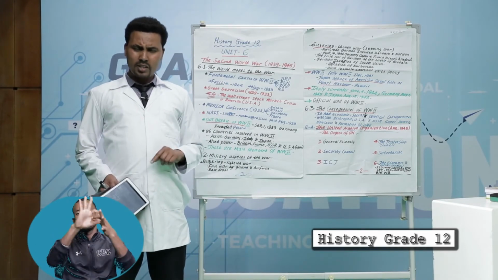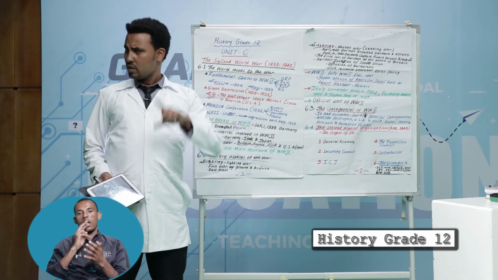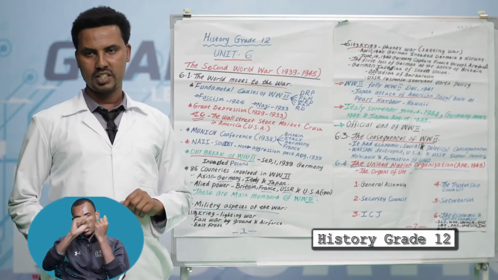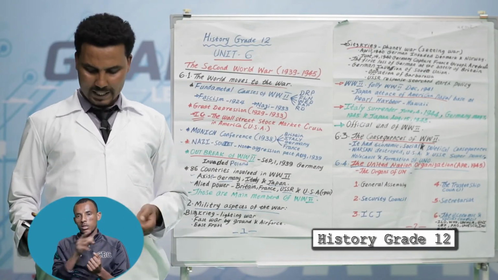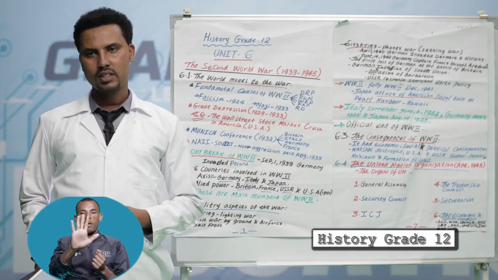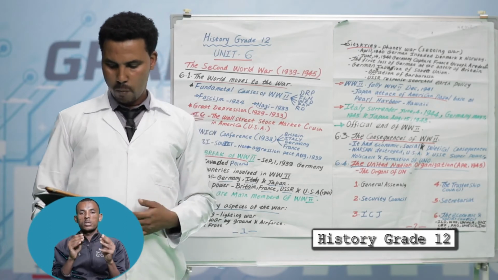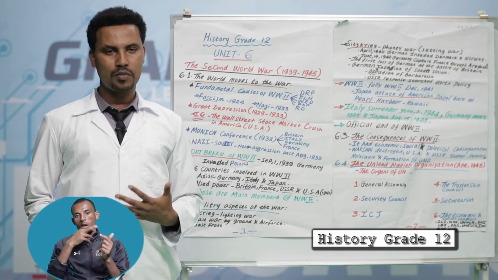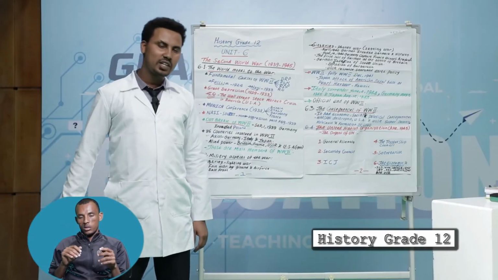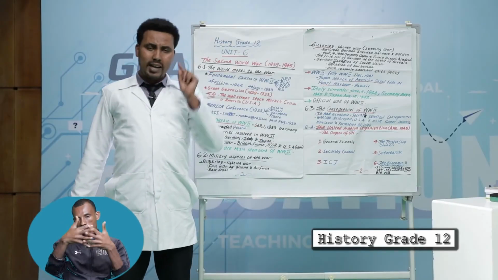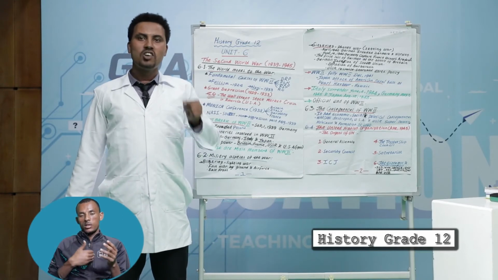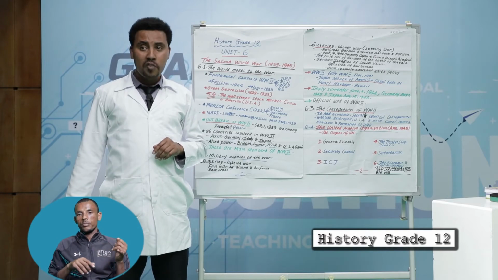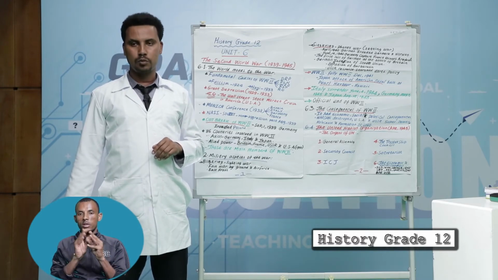Before the establishment of the United Nations Organization, there were 5 conferences. The first conference, Tehran Conference in 1943. Second one, Moscow Conference. The third one, Dumbarton Oaks or Washington DC Conference. The fourth one, Yalta Conference. The fifth one, San Francisco Conference. The United Nations Organization got its final shape at the San Francisco Conference in April 1945.